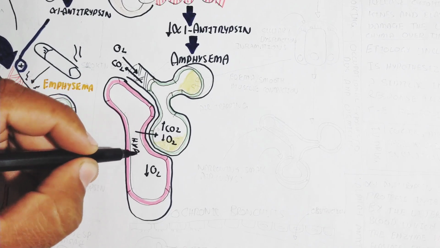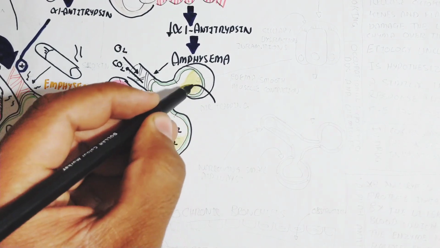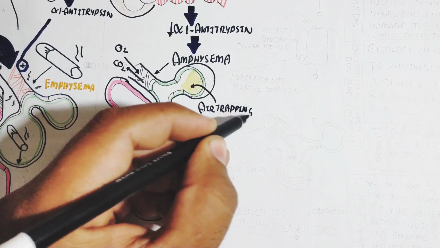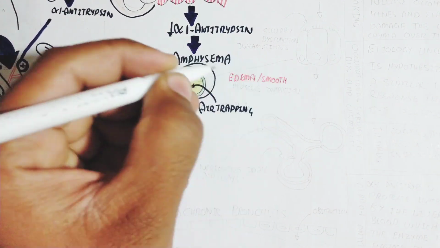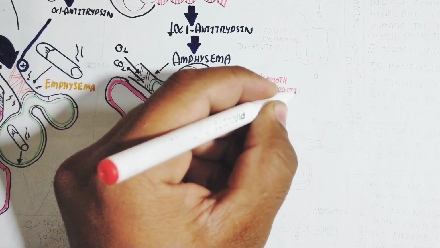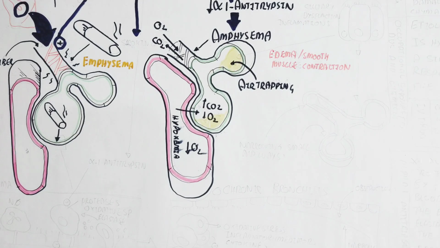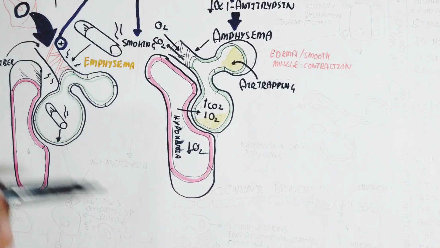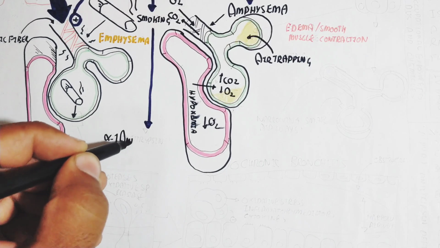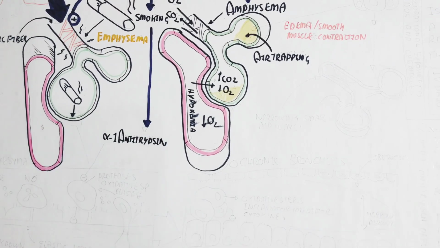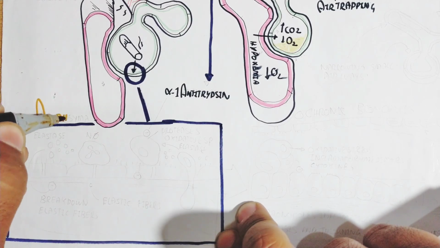And in this way, the alveoli require oxygen, while exhaling carbon dioxide becomes difficult due to the buildup, air trapping and mucus overproduction. Carbon dioxide increases while oxygen decreases, leading to hypoxia, hypoxemia, and a lot of other problems caused by oxygen deficiency. So hypoxemia will occur, but anyhow, let's understand how smoking leads to a decline in alpha 1 antitrypsin.